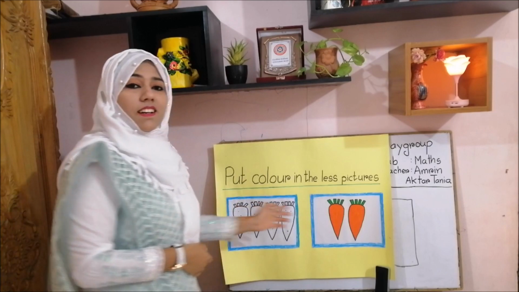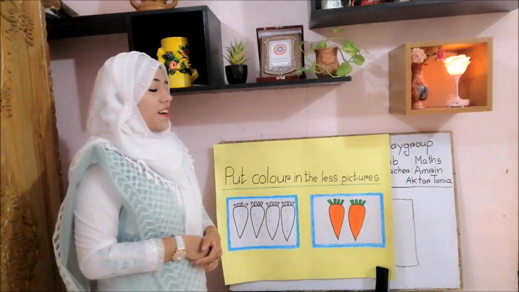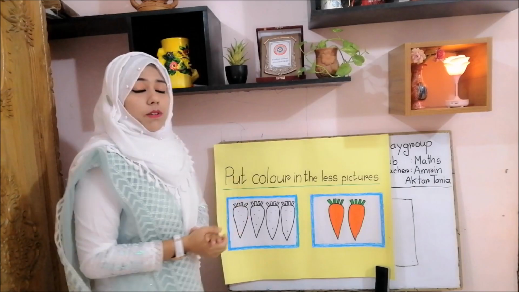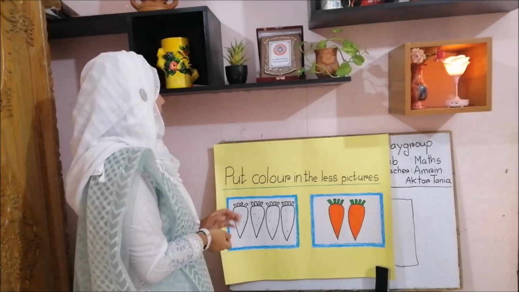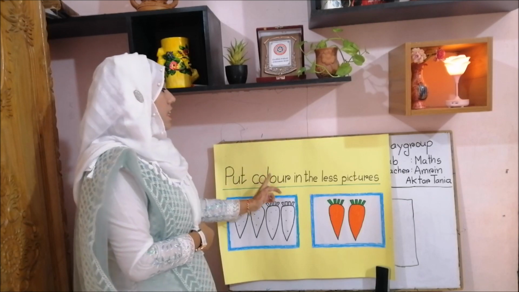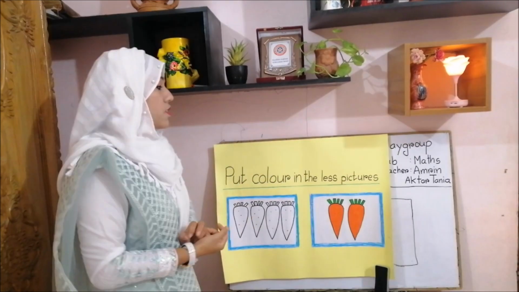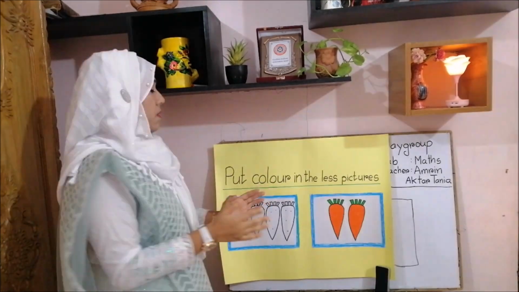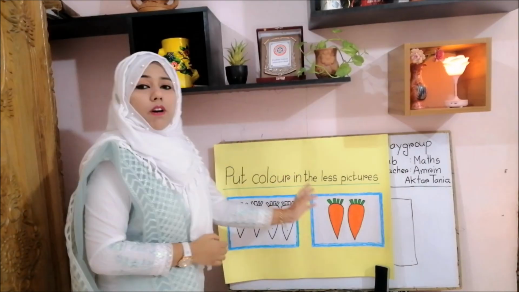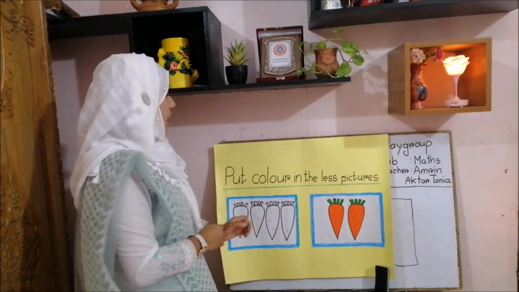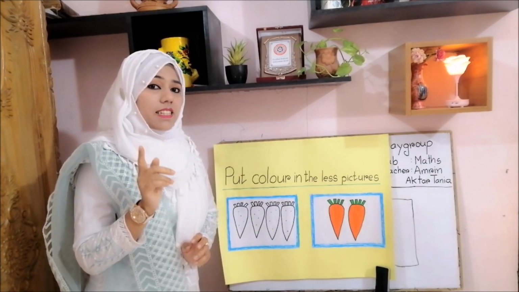Now, Miss will give you homework. This is very interesting. Okay. Look. What is this? You will color the less things. See what I have written? Put colors in the less pictures. So, you will draw some objects in one box more and in one box less. Then you will color the less things.